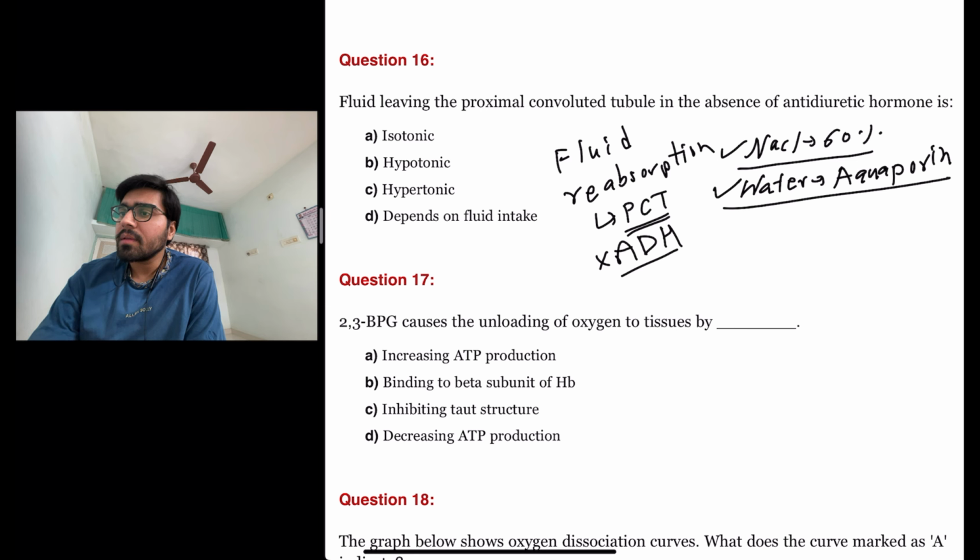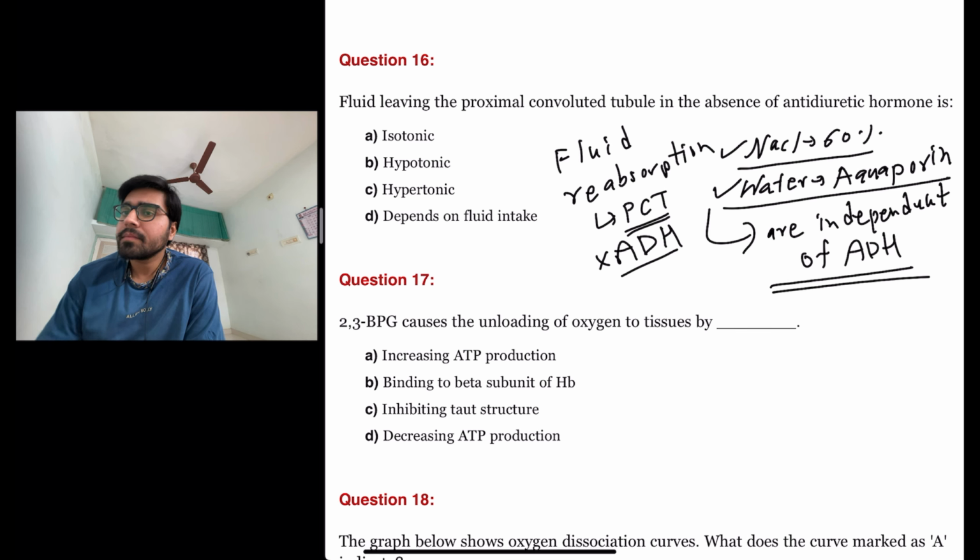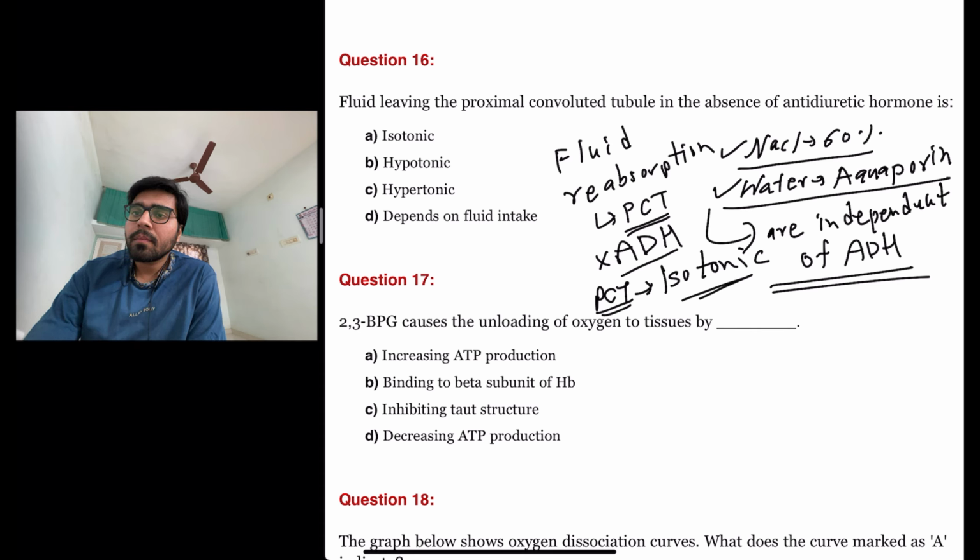These both actions are independent of ADH. Okay. So despite the absence of ADH, the fluid leaving the proximal convoluted tubule is actually isotonic. Answer is A.